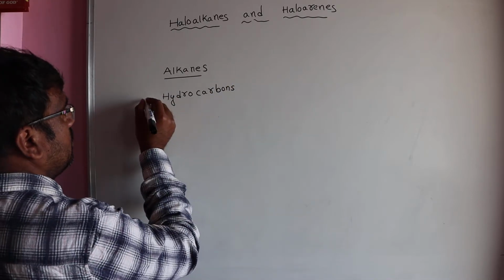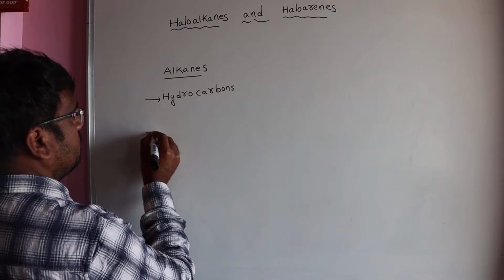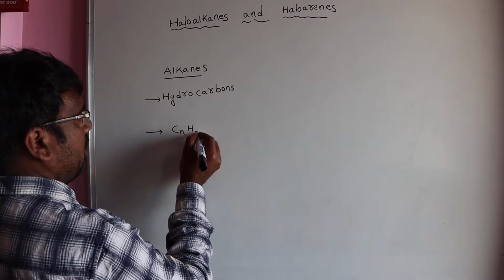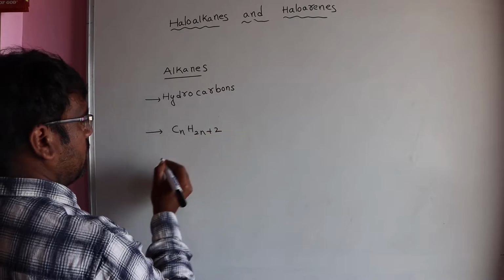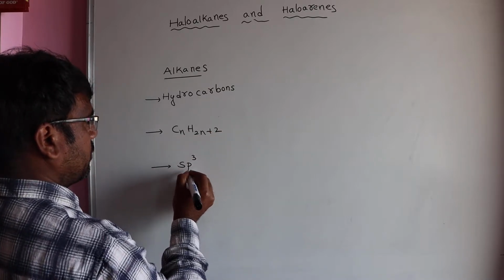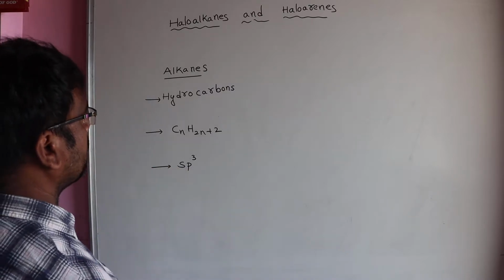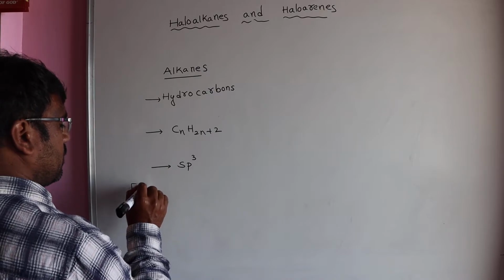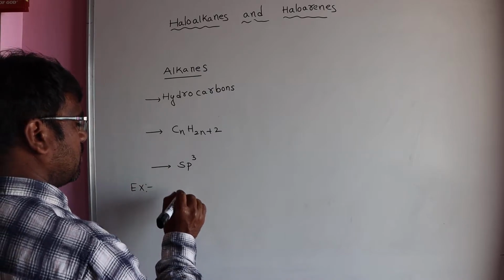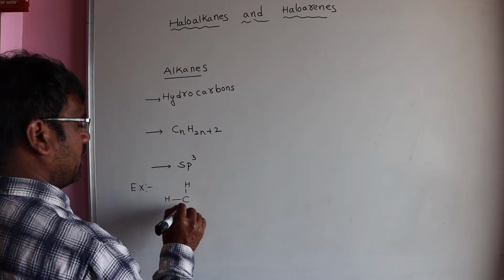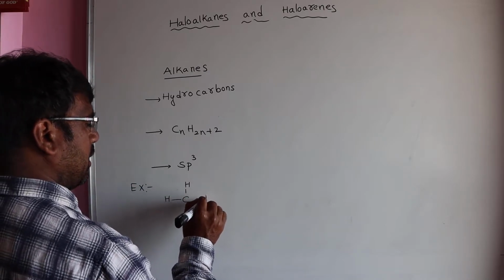The general formula of alkanes is CnH2n+2, and carbon undergoes sp3 hybridization in alkanes. One example of an alkane is methane.